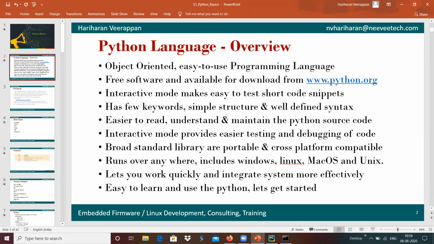The Python programming language has very limited, simple syntax and keywords, which lets us develop Python programs quickly and integrate systems more efficiently to create an application. Basically, the Python programming language is very easy to learn and use. Let's get started with the Python development over here.